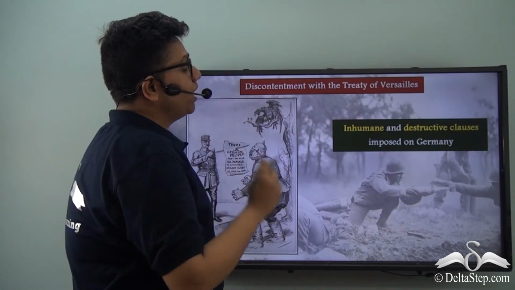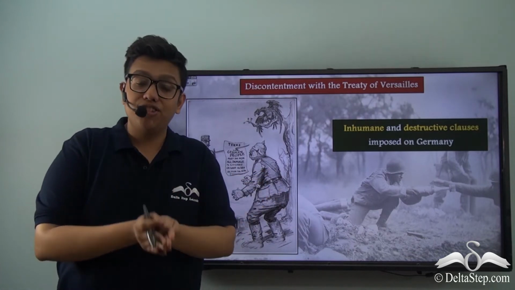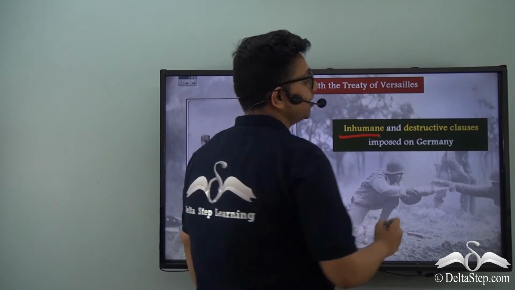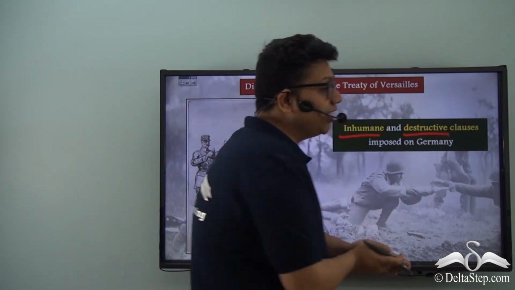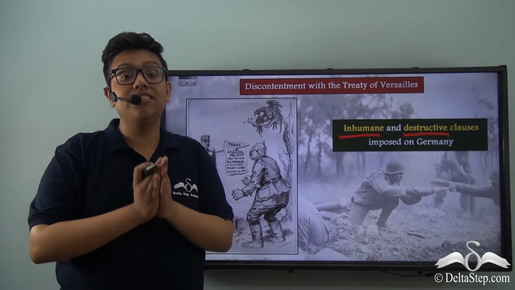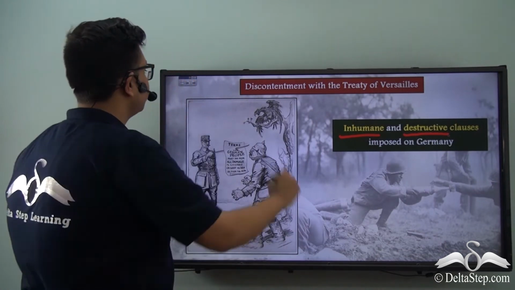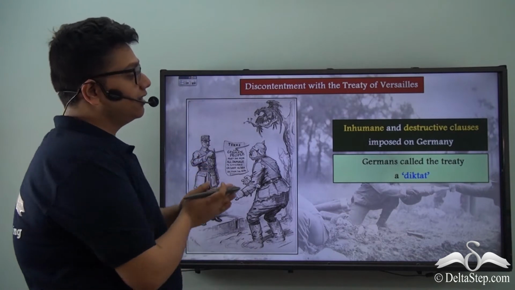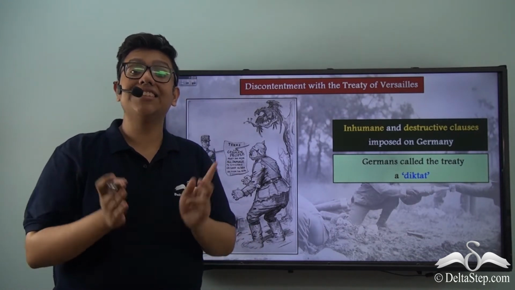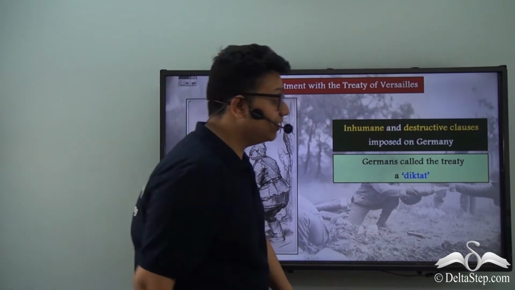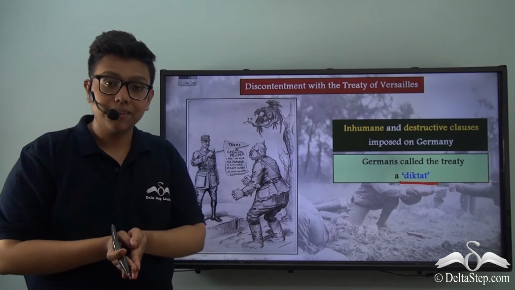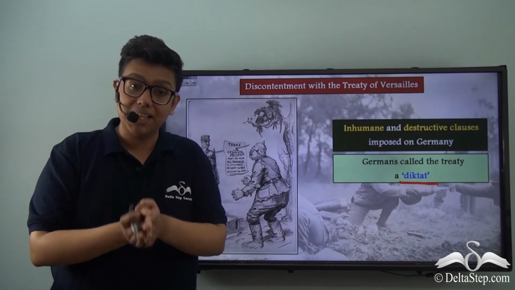The terms of the treaty that were imposed or forced upon Germany also were incredibly inhumane and destructive. They were particularly targeted at humiliating Germany and to also destabilize Germany altogether. All these reasons made the Germans not consider the Treaty of Versailles as a treaty, but rather as a diktat, which in German means an imposition. Why was this an imposition for them, you may ask?